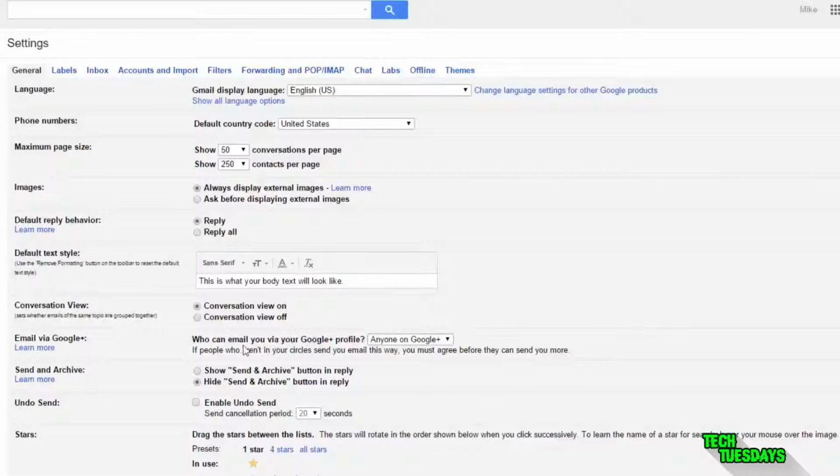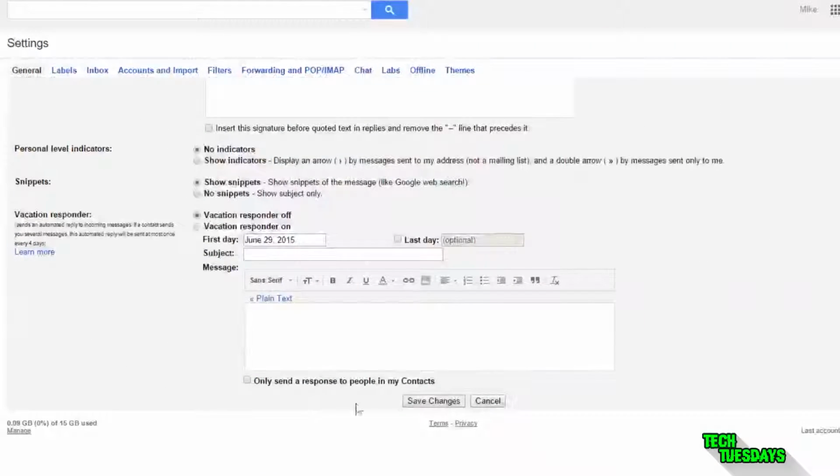So let's get started. Our first story is you can now undo sent emails. This past week Google integrated the ability to undo sent emails. To do this, click the gear in the top right, select settings, scroll down to undo send and click enable. Set the cancellation period, the amount of time you have to decide if you want to unsend an email. Click Save Changes at the bottom of the page.